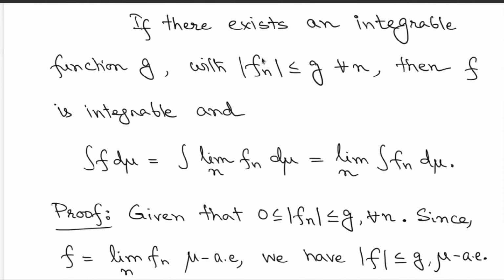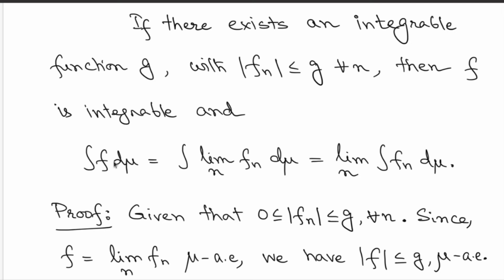So if it so happens that the original functions are dominated by a fixed function g, this is very important. You need a fixed function g that dominates the modulus of fn. If this happens for all n, and if g is integrable, then you claim that the limit function f is also integrable, and you get this exchange of limit and integration.